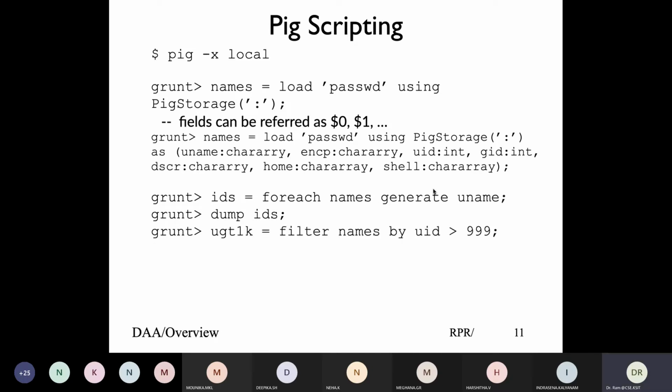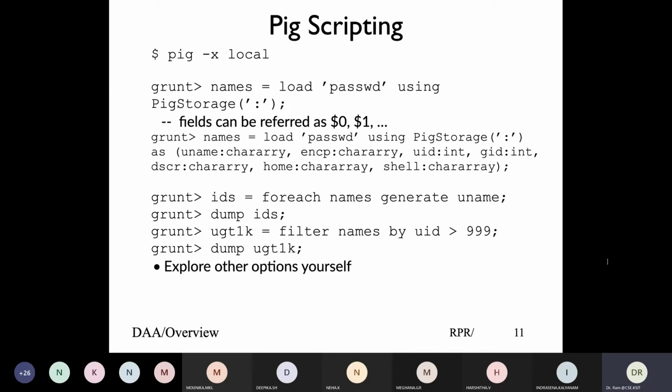And I talked about the filter command. So if you want to look at UID, the third field, I'm interested only in those UIDs which are 1000 or above. So I can say filter names by UID greater than this, and I'll get user groups more than 1000, and will basically get that. And that way you can use it. Your book does not contain the filter command. It's a basic command you should be able to use and work with.